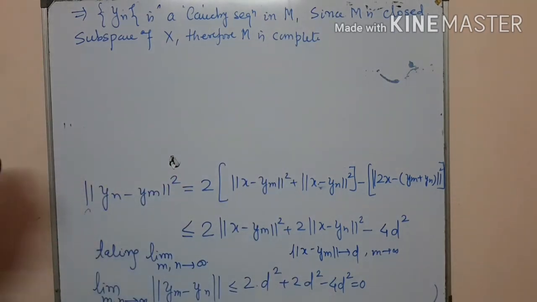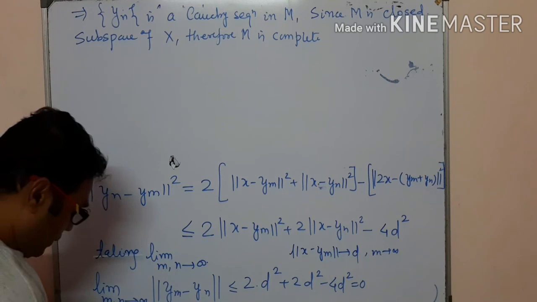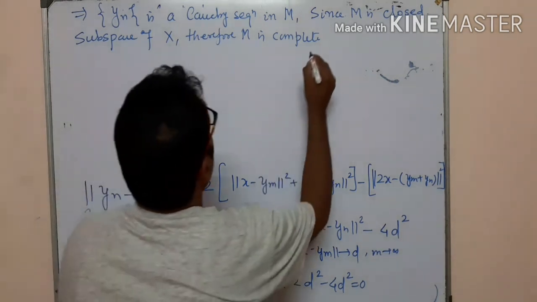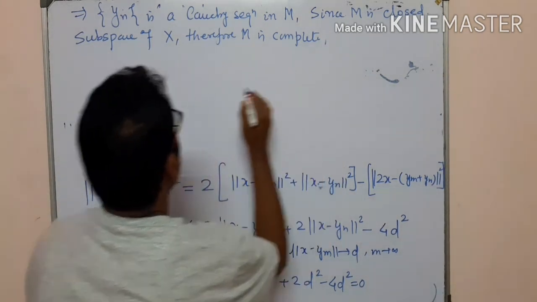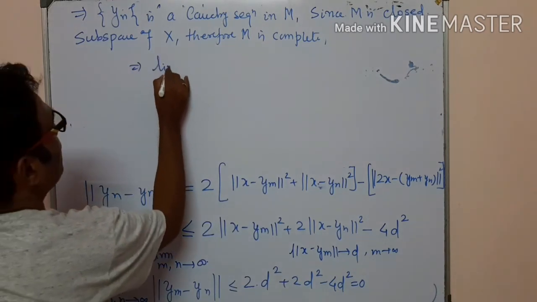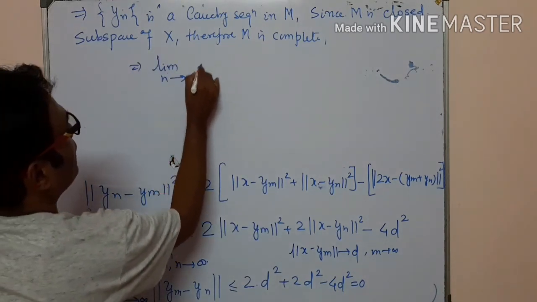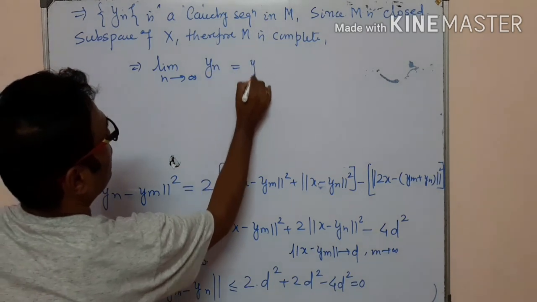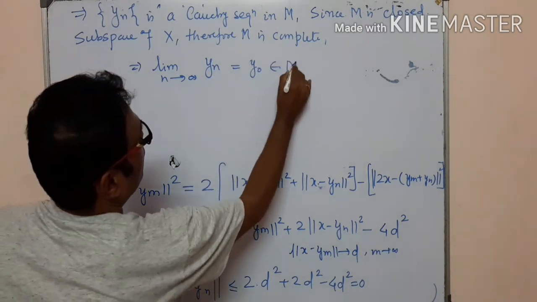Now, if it is complete, it implies that the sequence yn converges to a point y0 in M as n tends to infinity.